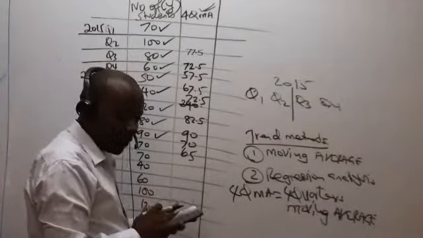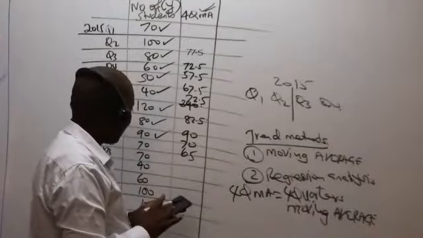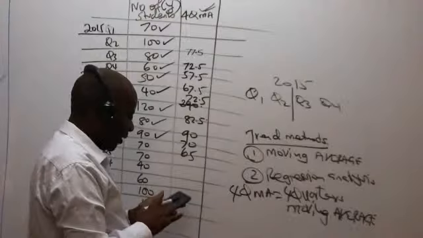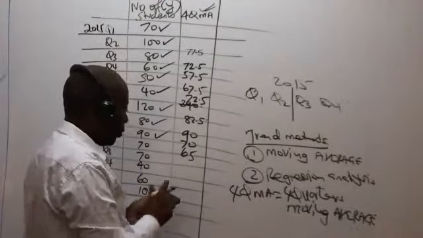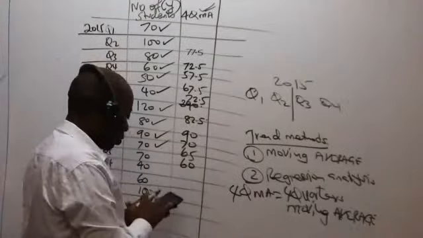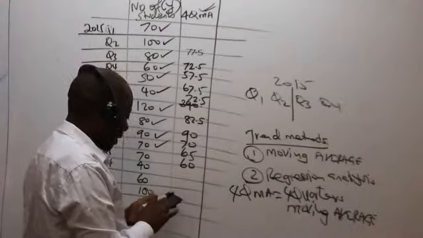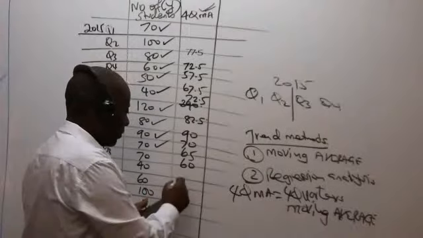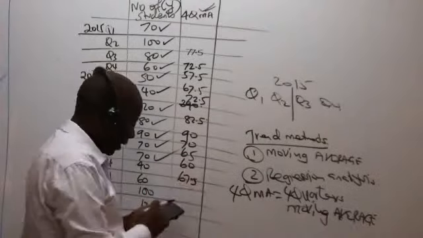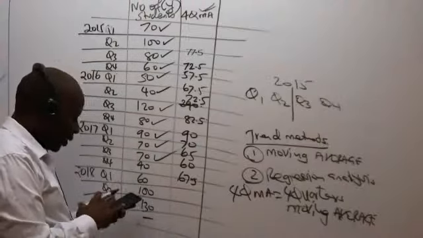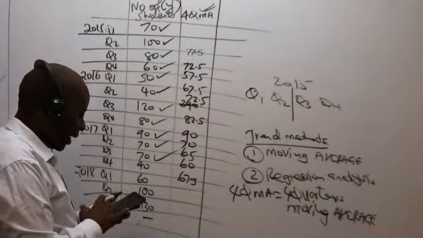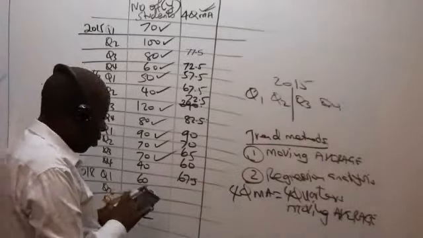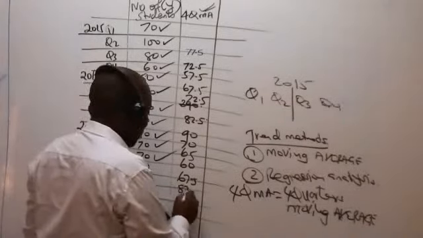So we have 70 plus 70 plus 40 plus 60 equals, divided by 4. What are we getting here? 60, you tick that. So we have 70 plus 40 plus 60 plus 100, divided by 4, which gives me 67.5. I tick that. So we have 40 plus 60 plus 100 plus 130, divided by 4, which gives me 82.5.